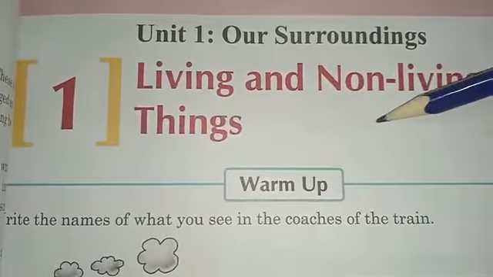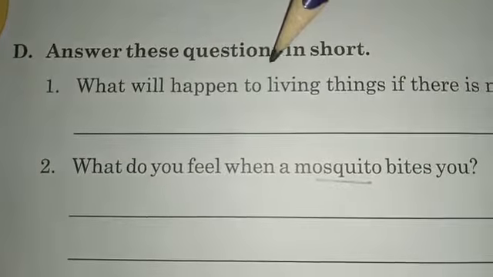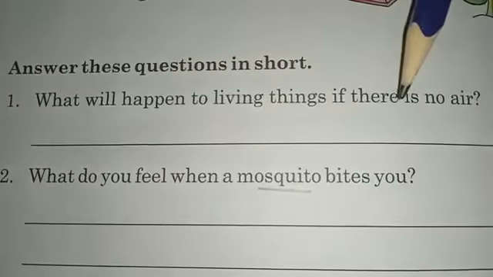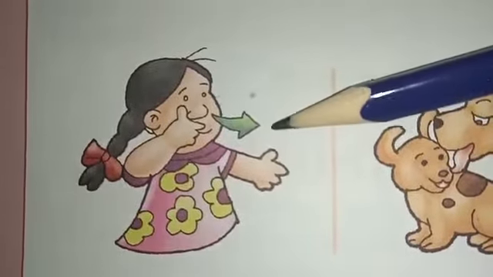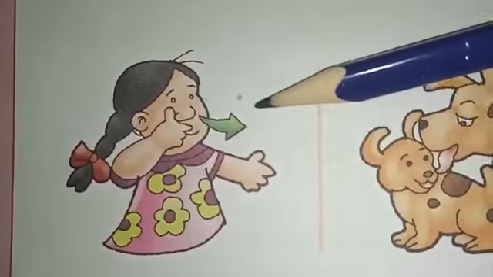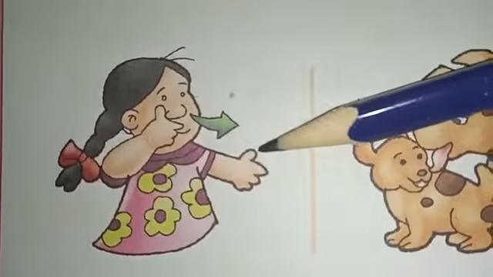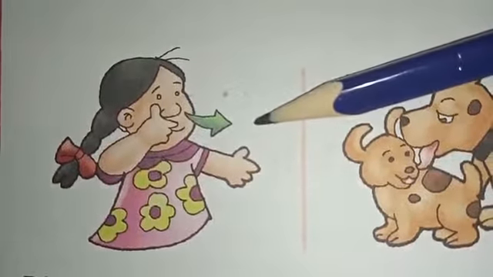Now we will do the question answers of this chapter. So let's get started. D. Answer these questions in short. Question number 1. What will happen to the living things if there is no air? So, here we have already discussed that living things require air for breathing. So, if there is no air, the living things cannot breathe, and if they cannot breathe, they cannot survive, they will die. So, air is very, very important for living things. In the answer, we can write it as living things cannot breathe without air.